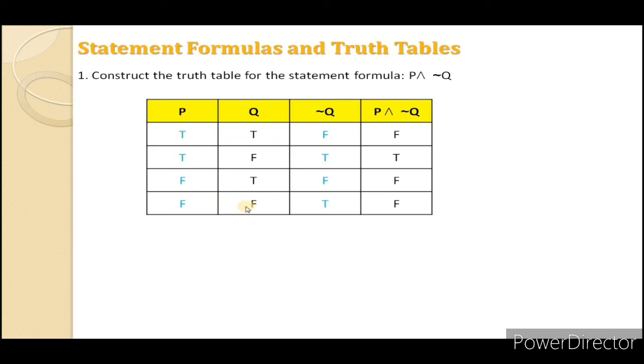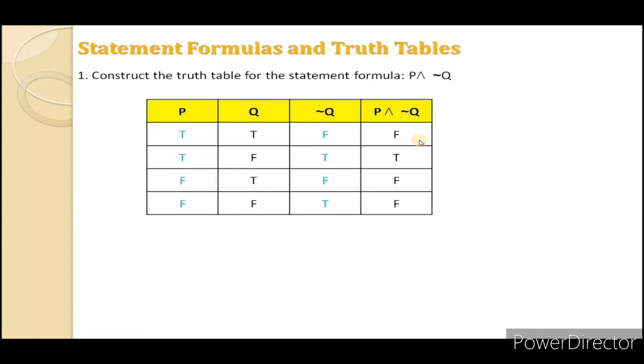In precedence, the highest priority is for the NOT gate. That's why in the next column we have defined NOT Q, which is the negation of Q. For T you write F, and for F you write T.